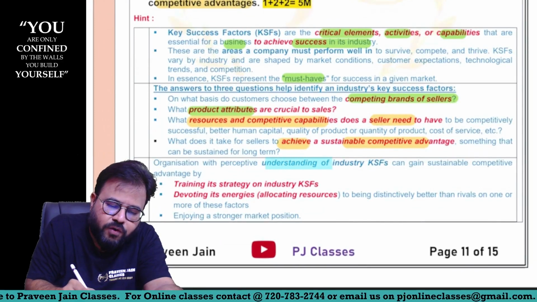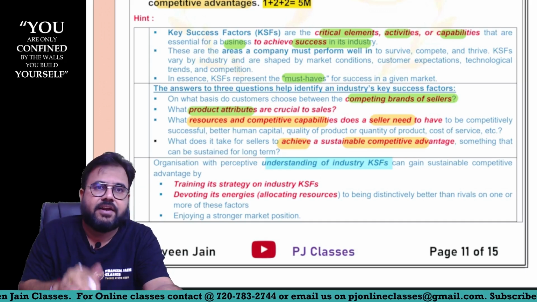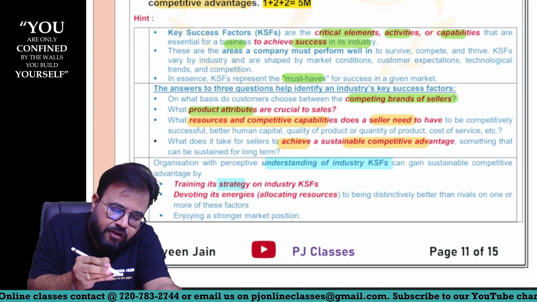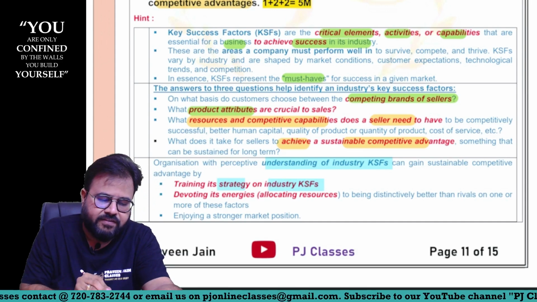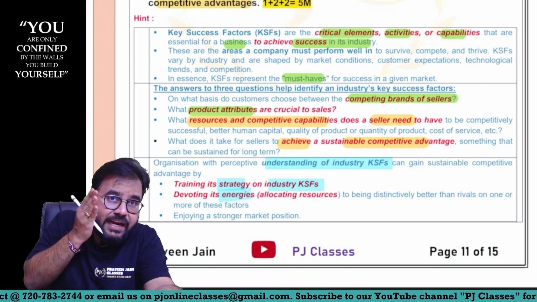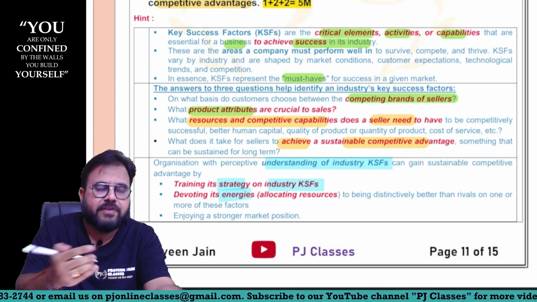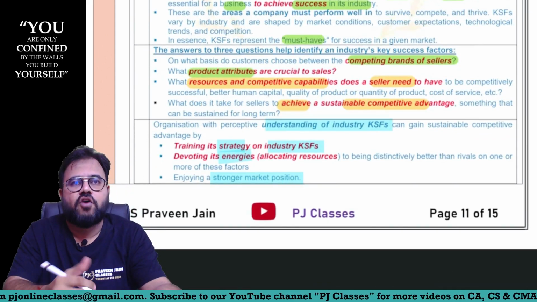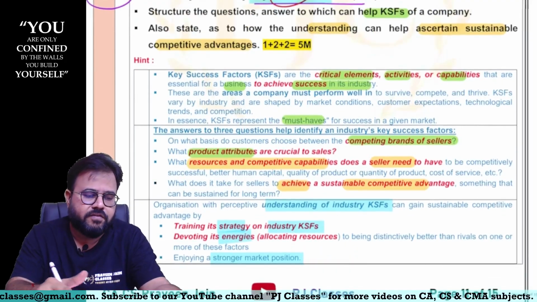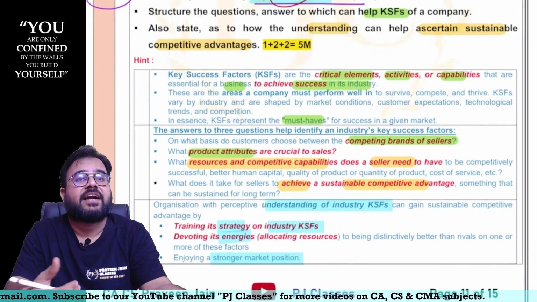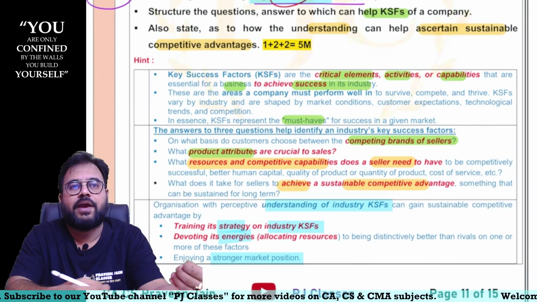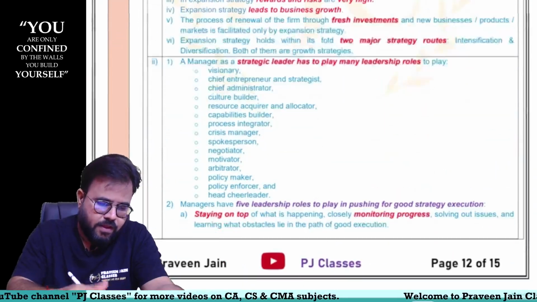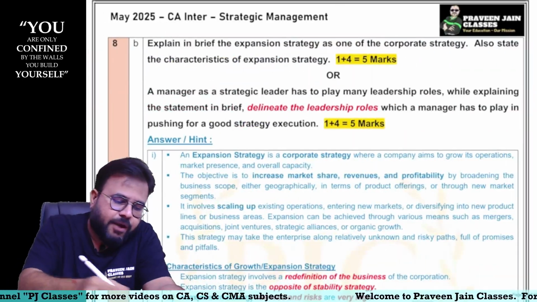Simple. Once you understand the industry's key success factors, then whatever strategy you want to prepare, can I say that will be in line with the industry key success factors. You will try to devote all of your energies based on that only. Devote is nothing but allocation, sir, and you will be enjoying a stronger market position, sir. So understanding key success factors will help you in gaining competitive advantage in this manner, sir. 8A is also over, sir. Now let us see 8B.